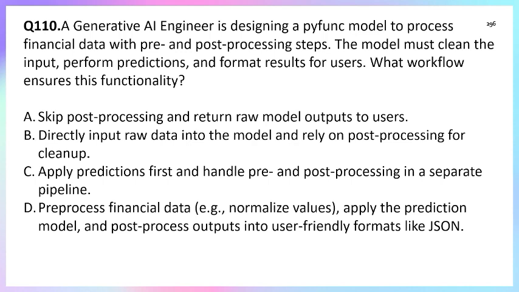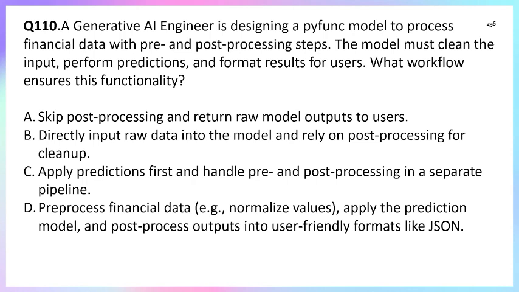Question number 110. A generative AI engineer is designing a Python model to process financial data with pre and post processing steps. The model must clean the input, perform predictions, and format results for the user. What workflow ensures this functionality? Option A, skip post processing and return raw model output to the user.